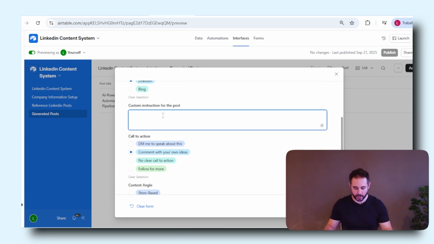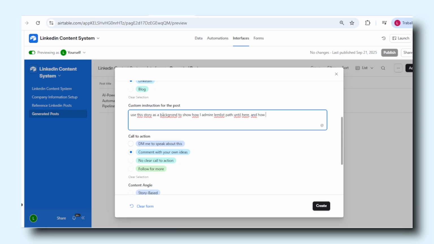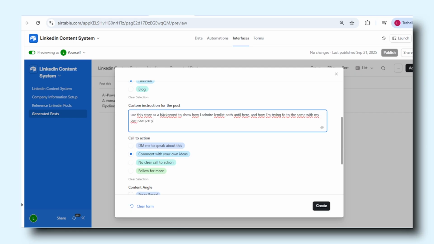Maybe I will add some custom instructions. Use this story as a background to show how I admire Lemlist's path until here, and how I'm trying to do the same with my own company.